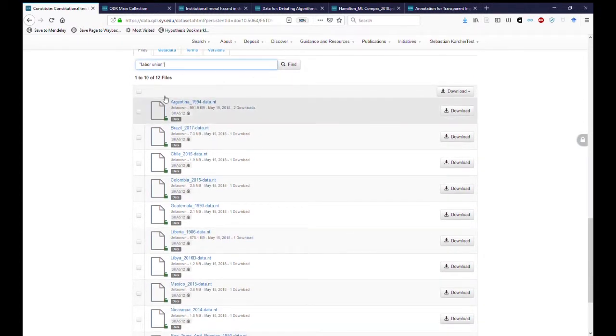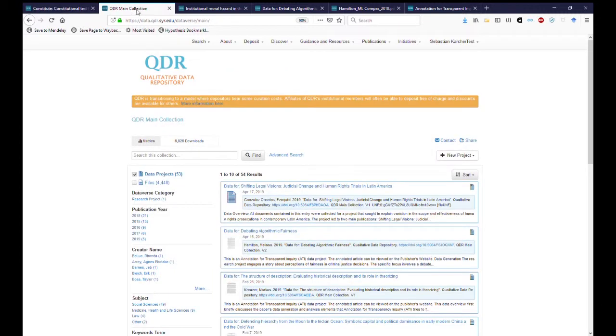And if you look at the results here, actually a lot of them turn out to be Latin American countries, Argentina, Brazil, etc. And in some ways you already have a research question right there. You can't just do this within a particular data project though. If you go to QDR, you can search all of our data projects and the more than 4,000 files that we have to the extent that they contain textual information for a term.